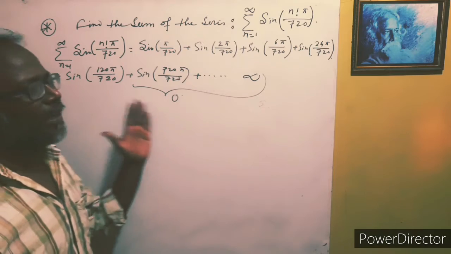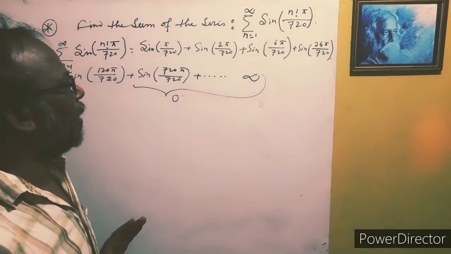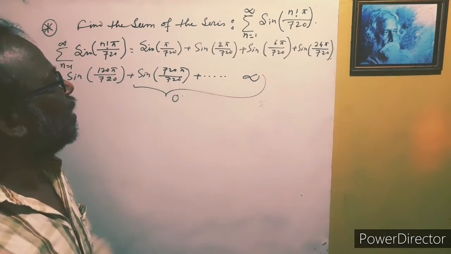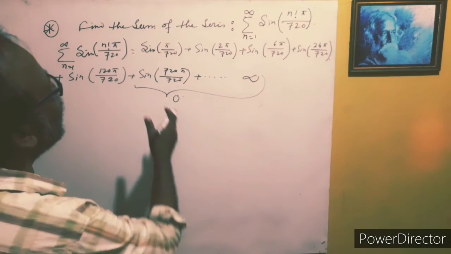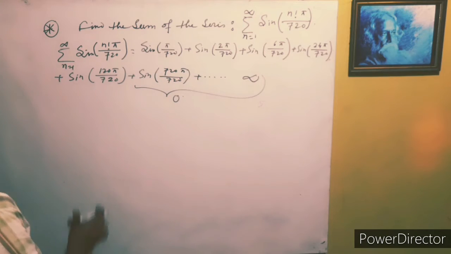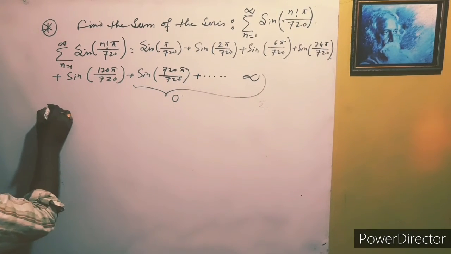are integer multiples of pi. So the sine is never nonzero; it is always 0. Each and every value of the next terms is 0. So we get only these terms. So that is